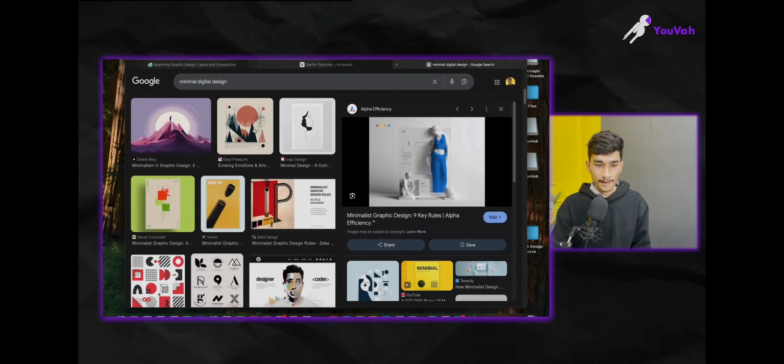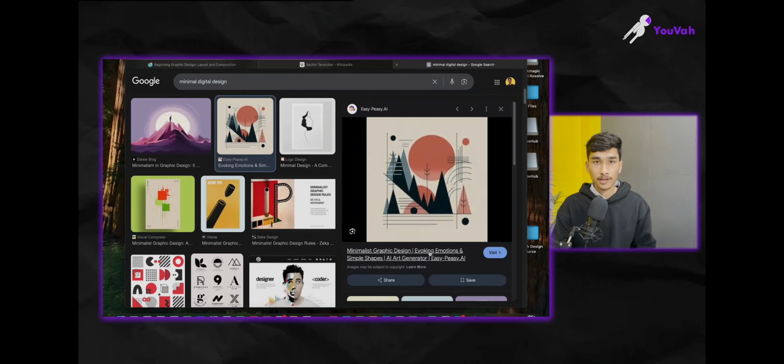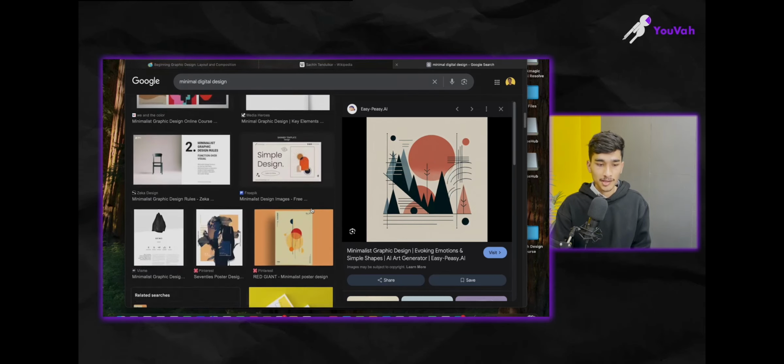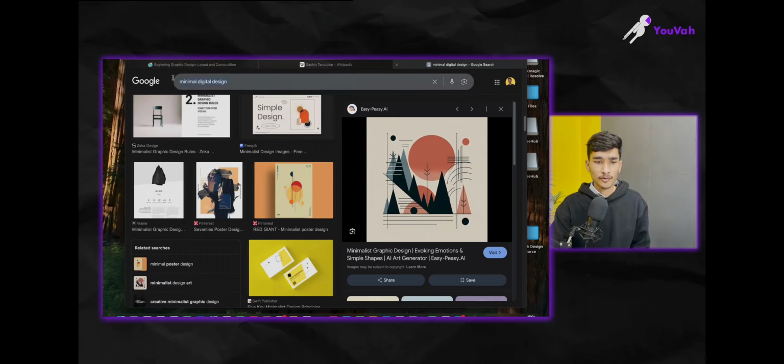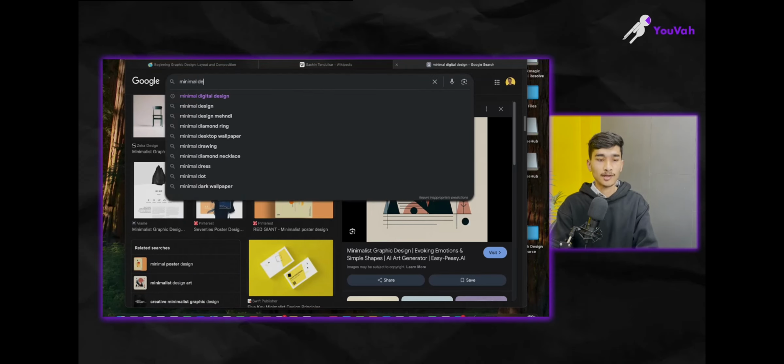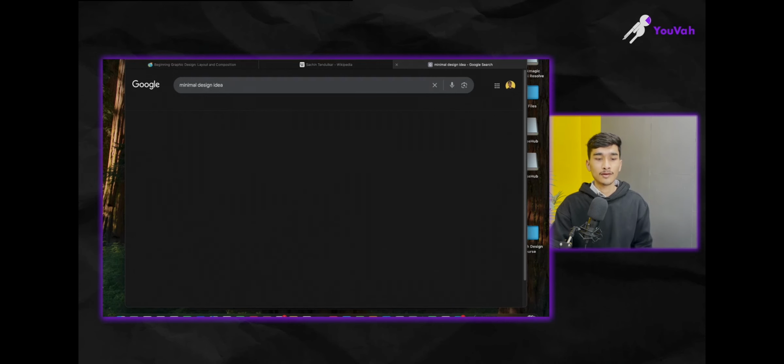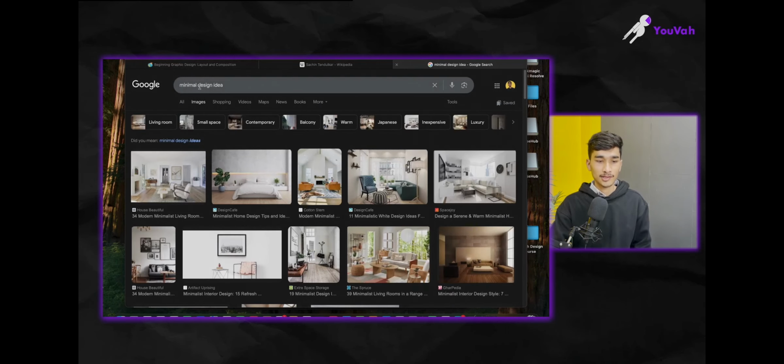All right, see here, this is a minimal painting, not too crowded, just basic, some mountains. I think this is a sunrise or sunset, some mountains, other elements. As we discussed in abstract ideas and fundamentals, here shapes are used to make this art, right? So this is called minimal design. If you want to create one, you can just search for minimal design ideas, and you'll get multiple ideas in digital design.